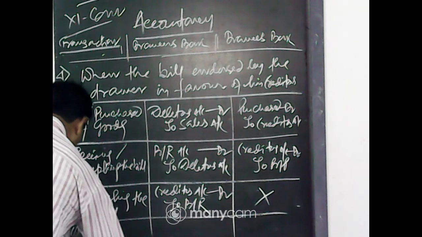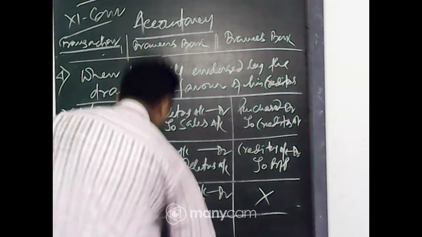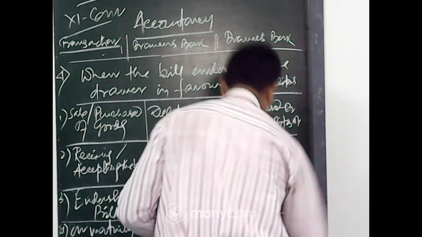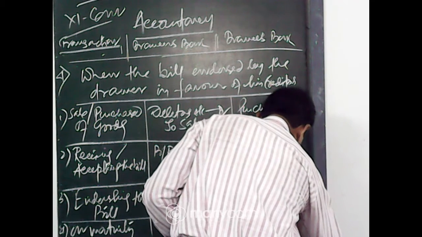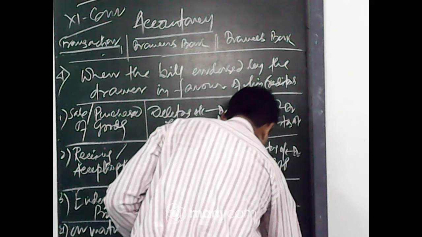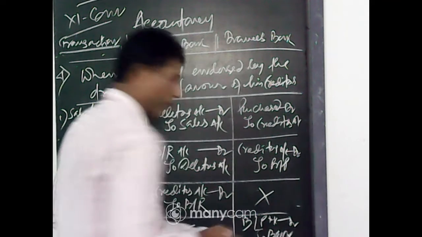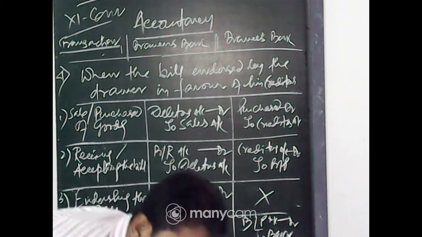Number 4, on maturity, there will be no entry in the drawer's book; in the drawee's book, bills payable account debit to bank. Clear? Okay.